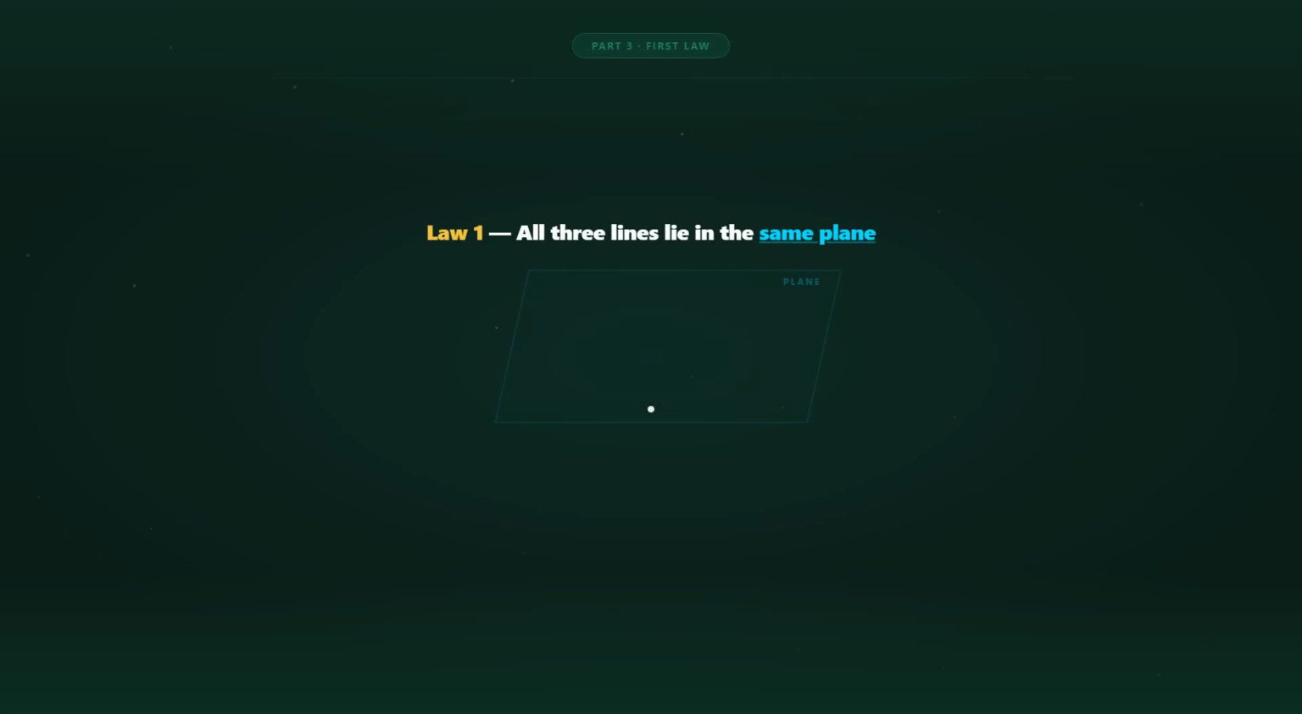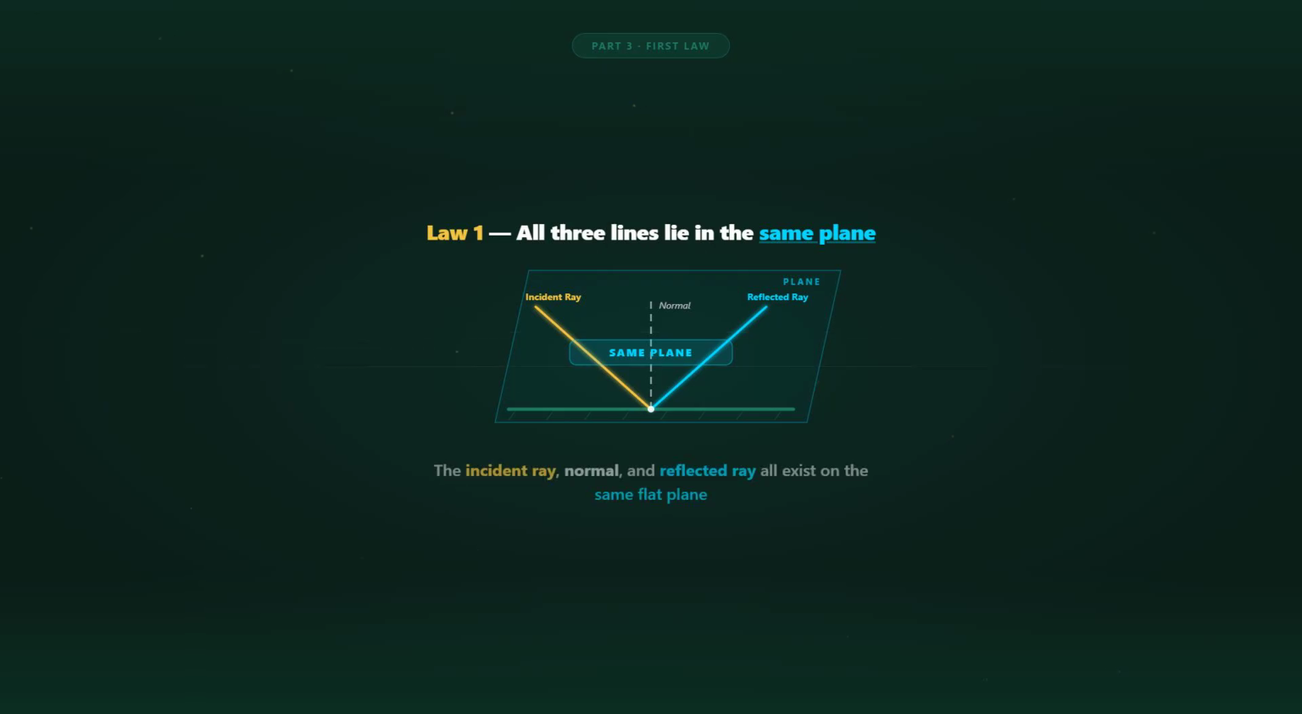The first law of reflection states the incident ray, the reflected ray, and the normal at the point of incidence all lie in the same plane. Think of a flat sheet of paper. All three lines exist on that same flat surface.